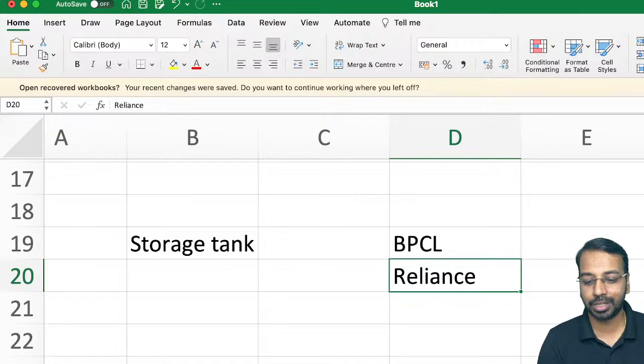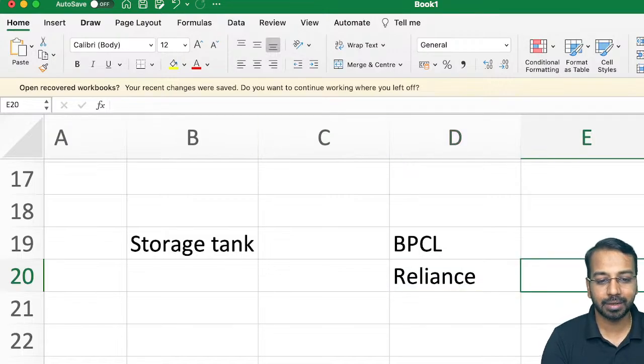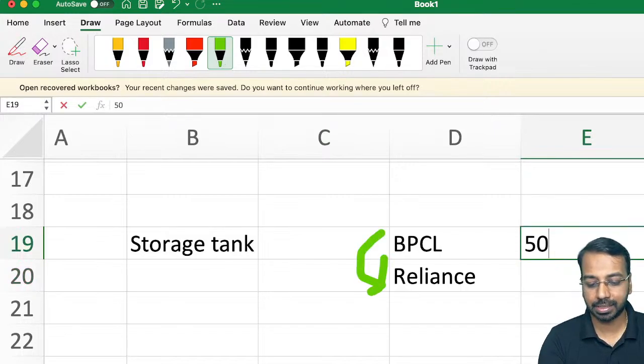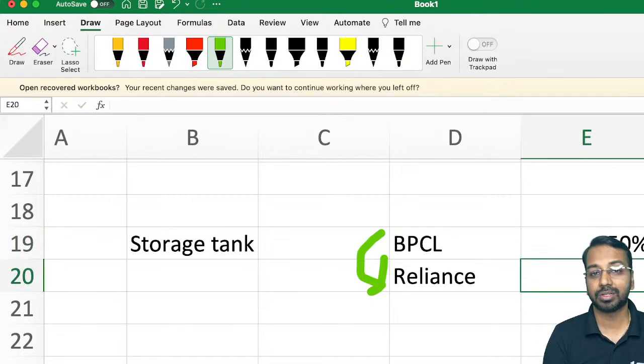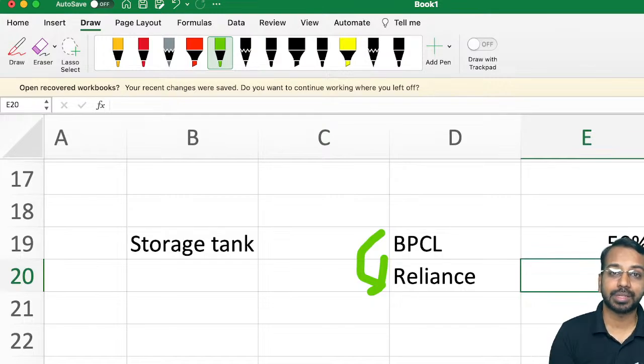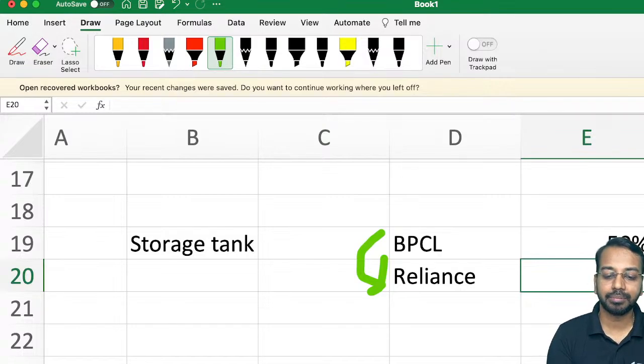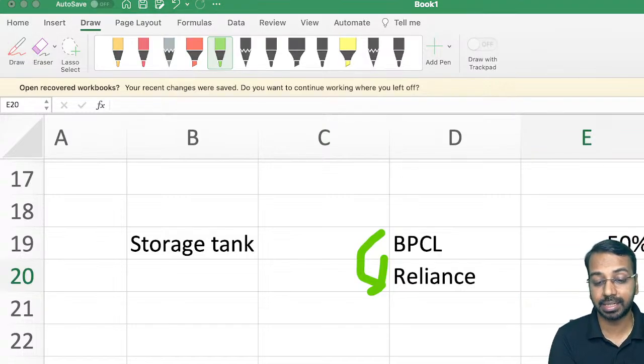Let us say Reliance has a storage tank, and BPCL enters into a contract with Reliance and says, yes, I want to use 50% of the capacity. So whatever capacity the storage tank has, we will use 50% of it. Here there is a single tank. It is not physically distinct. There are no two tanks. We are saying it's a single tank. And what is the usage? The usage is 50%. Now in such cases, how do we decide whether the assets are physically distinct or not.